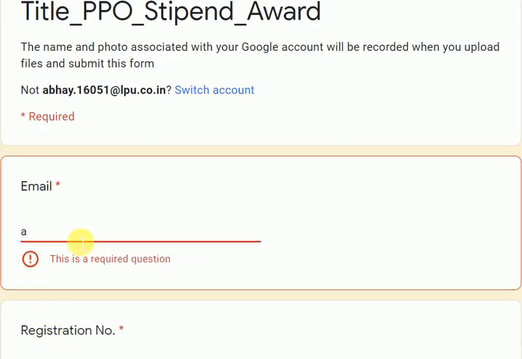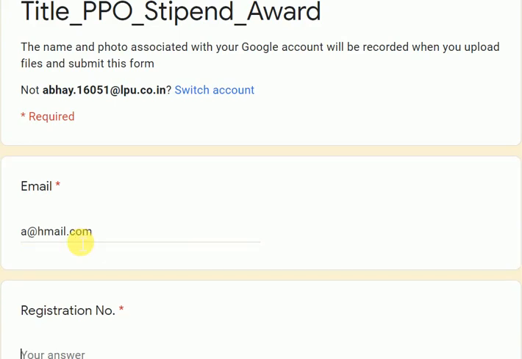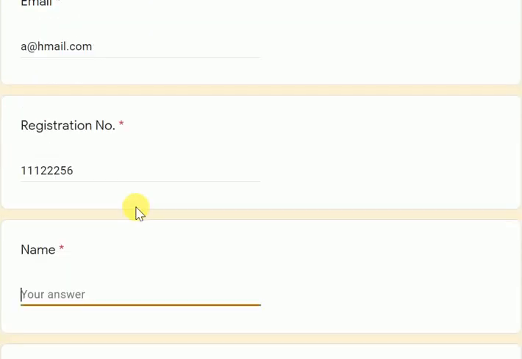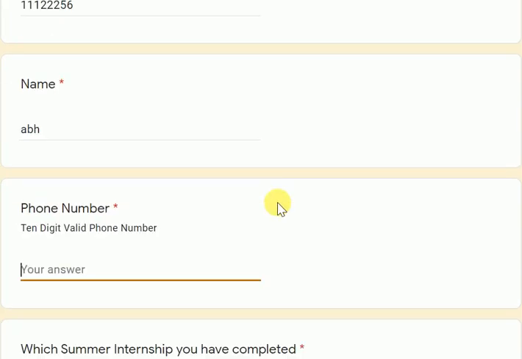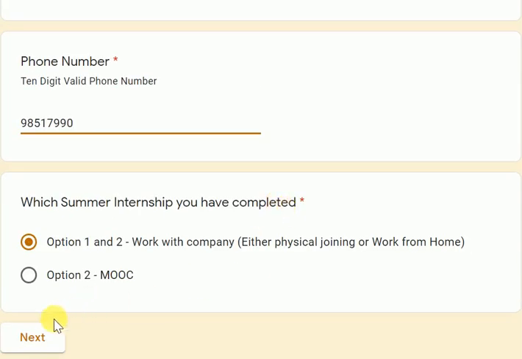This form will not move ahead till you provide all the details, right? Before submitting the form, make sure you have checked it twice that all the details are correct, because previously also many students fill the form, submit the form, and then later on they ask, sir, I need to change. That change will not be allowed.